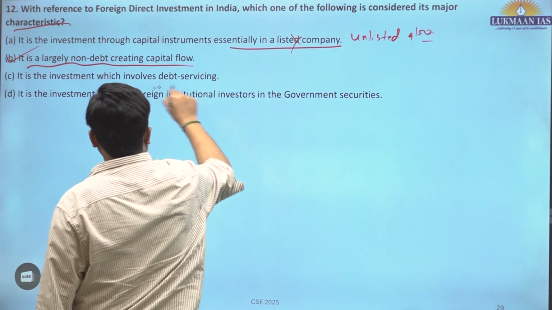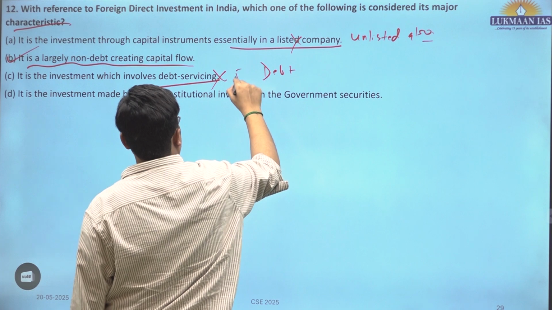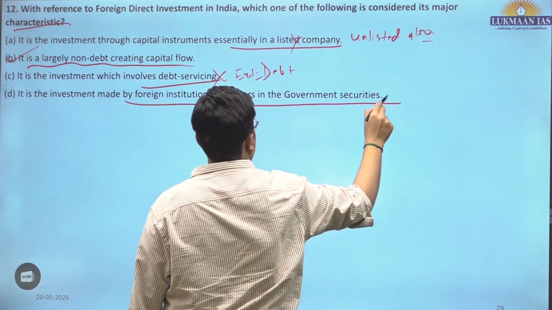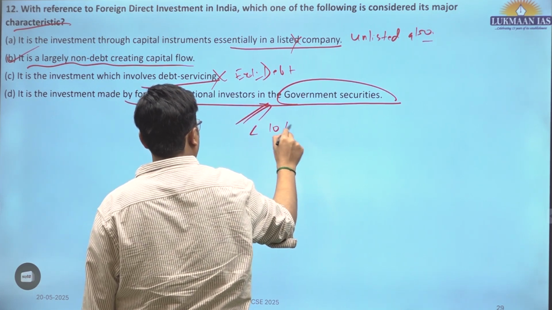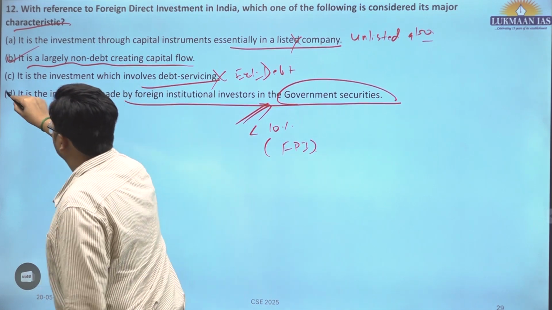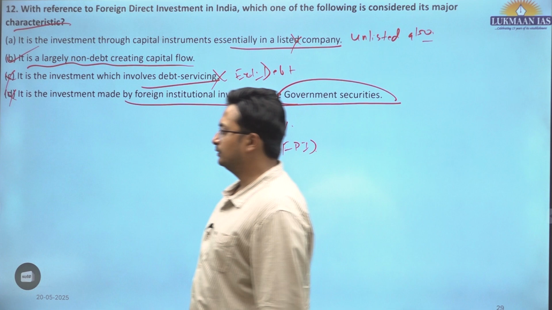It is investment which involves debt servicing? No, that is debt, external debt. It is investment made by foreign institutional investors in government securities? It could be, but if that is less than 10%, it is FPI, not FDI. This is also incorrect. So B is the only correct answer.